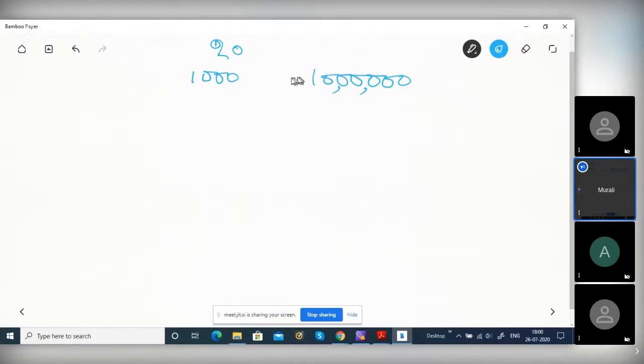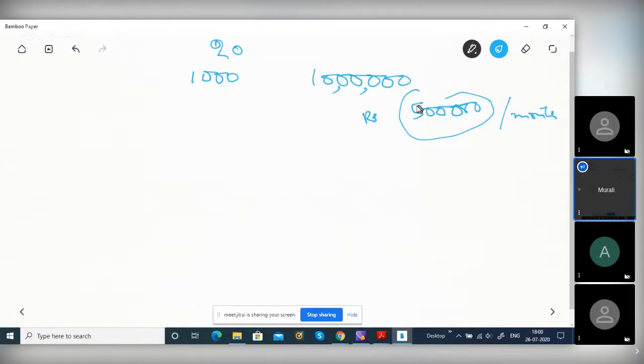If you average it, there may be 2 students at 1,000, 5 students at 2,000, and maybe 10 students at 10 lakh. The mean income, say, is 5 lakh rupees per month.